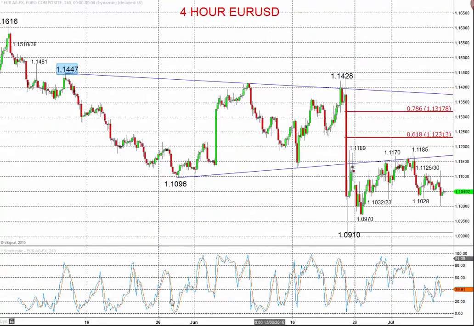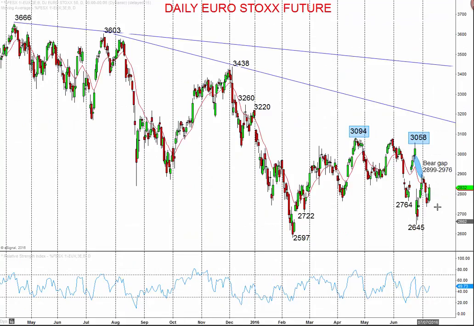For the pan-European equity index in here, we're going to look at the Euro Stocks now. The market did have a rebound on Friday after the data we had from the US, so slightly positive data from the US, but this big bear gap that we saw after the UK Brexit vote, plunging the market down lower. This is the Euro Stocks 50 future down through 27.64, 27.22.